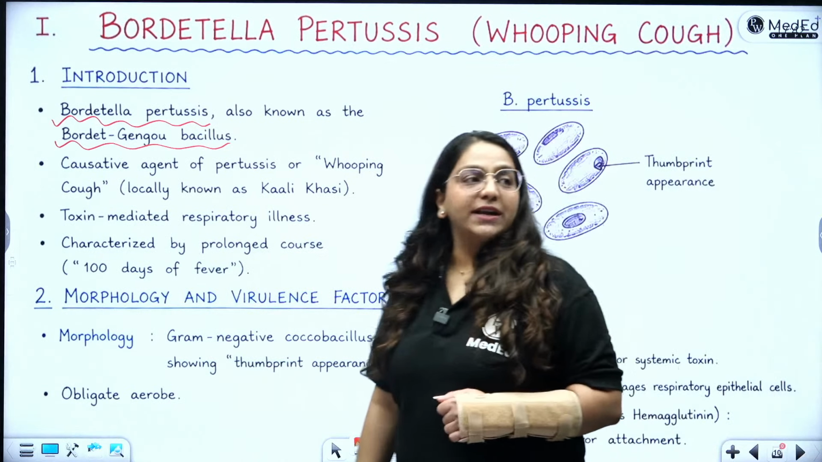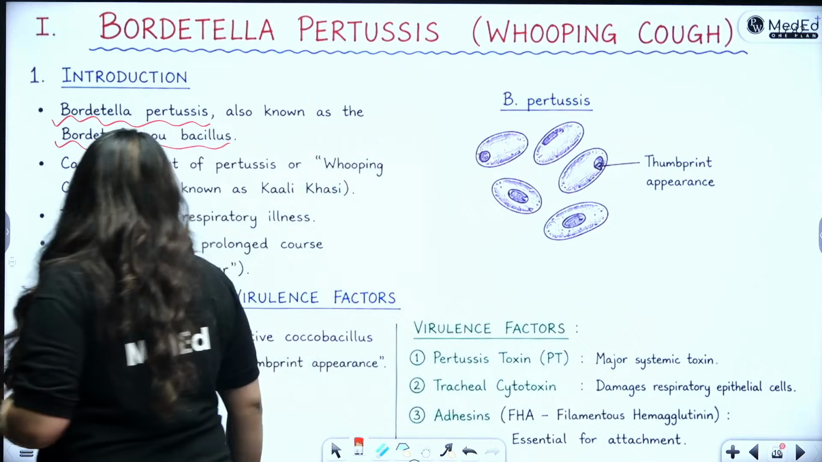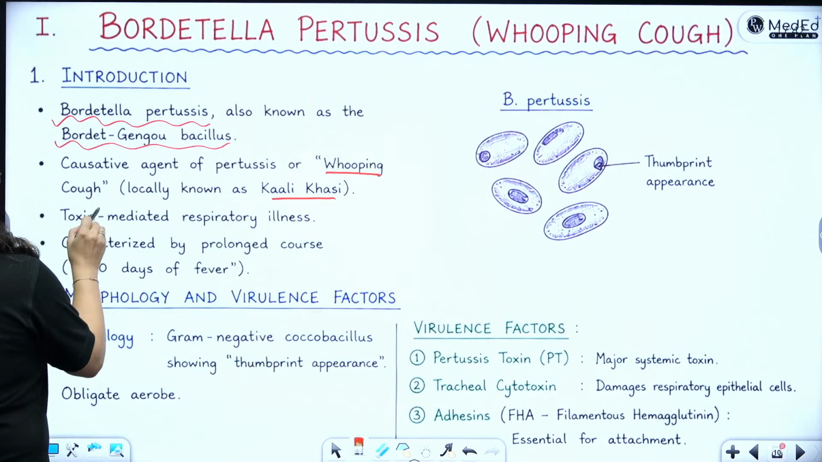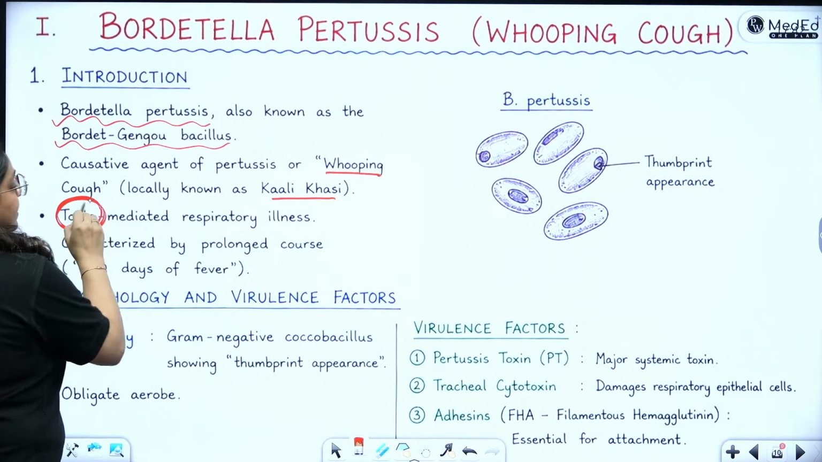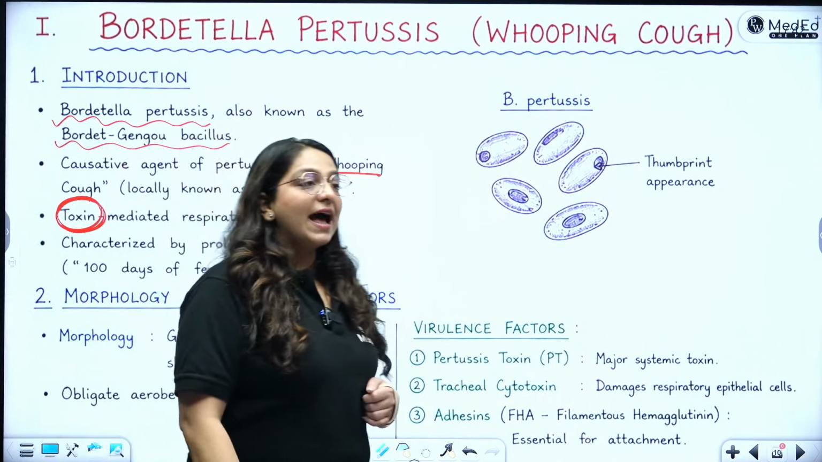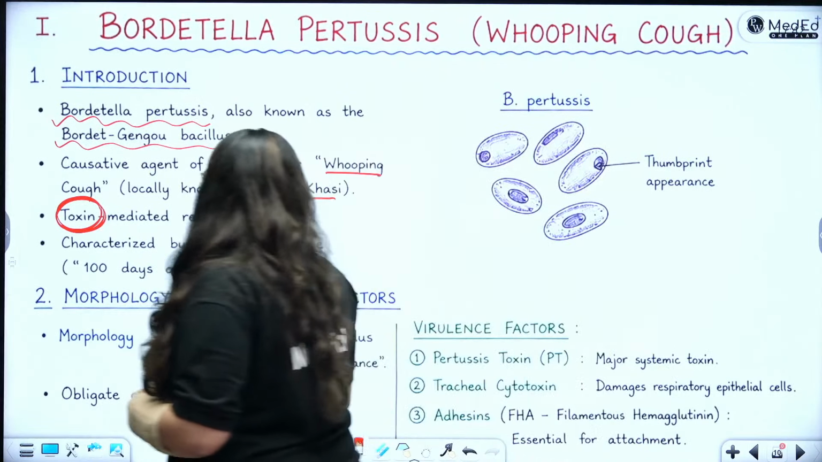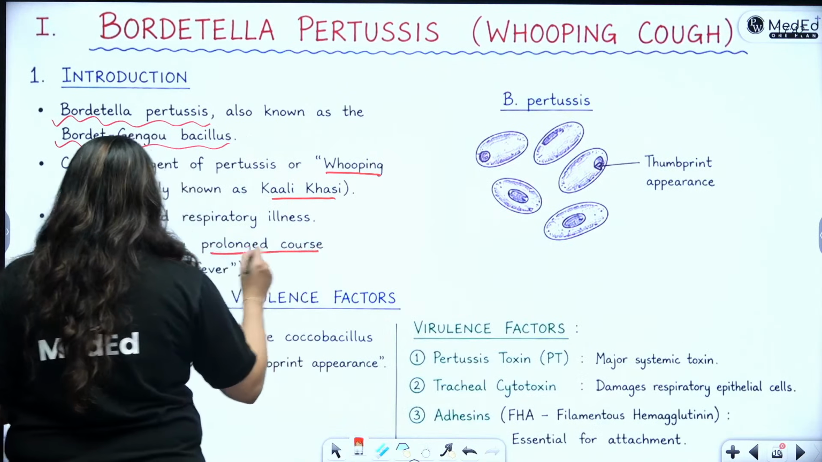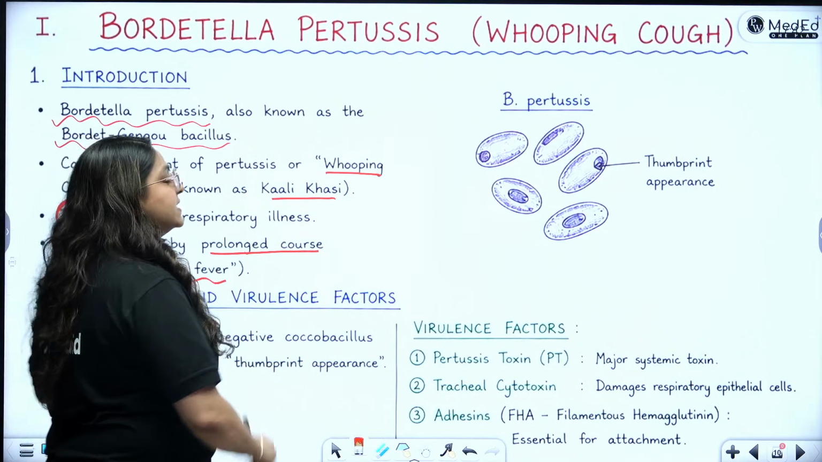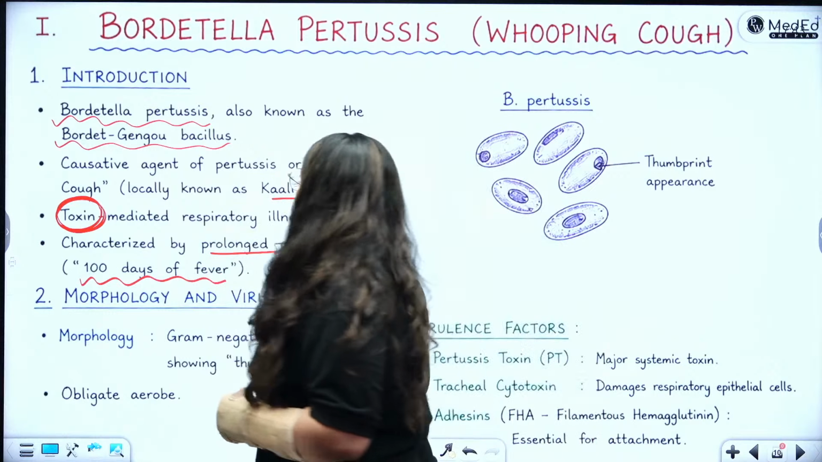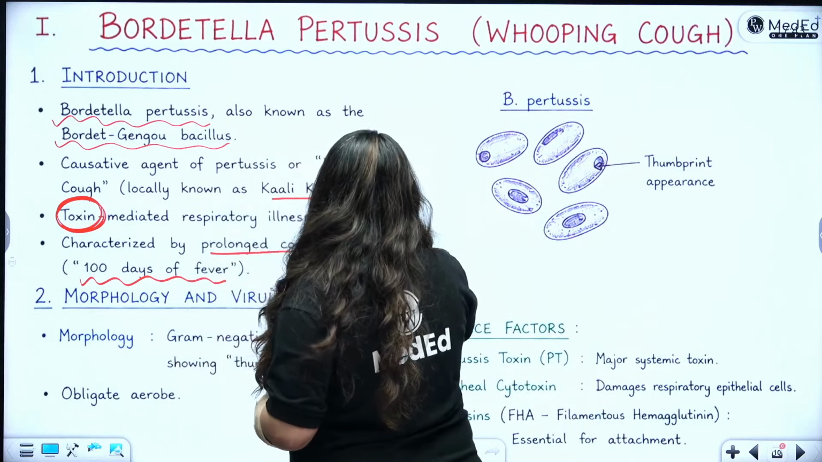What is Bordetella pertussis or what is pertussis? It is the causative agent of whooping cough, जिसको काली खांसी बोलते हैं. It is a toxin mediated respiratory illness. So much so that the patient will have toxemia. All right. It is characterized by the prolonged course. That is why it is also called as 100 days fever. It is also called as paroxysmal cough.